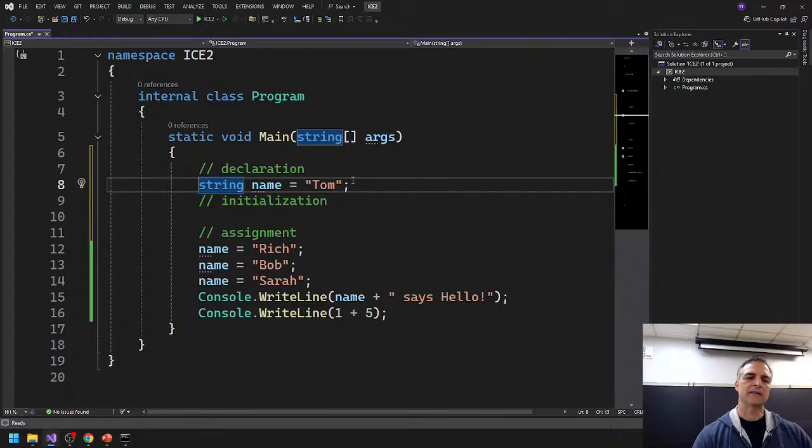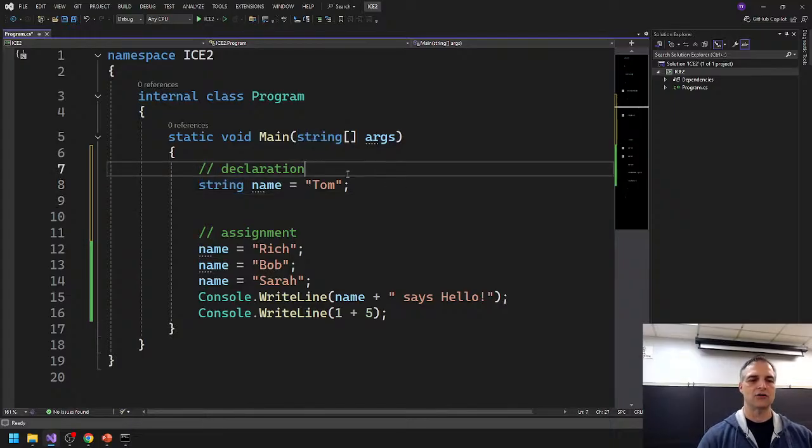So I did this funny thing here. I did declaration, and I also did initialization. We can do declaration and initialization all on the same line. This is okay, but sometimes it's not. We might do this a lot. We might say, I want to initialize this to start off with something, a default value, whatever you want to call it. But there are other times we don't want this to happen,